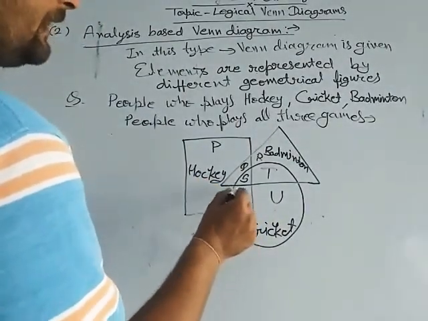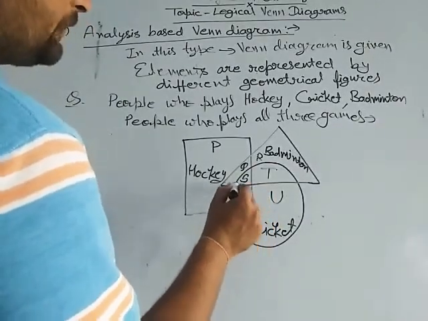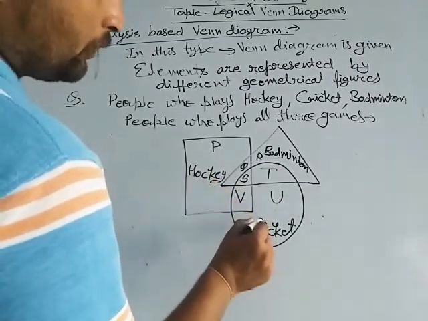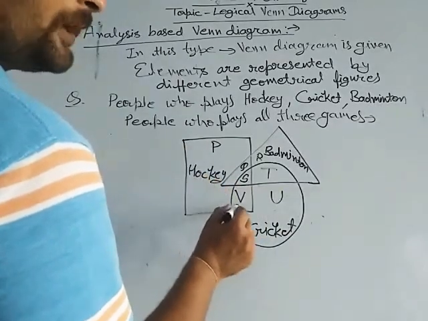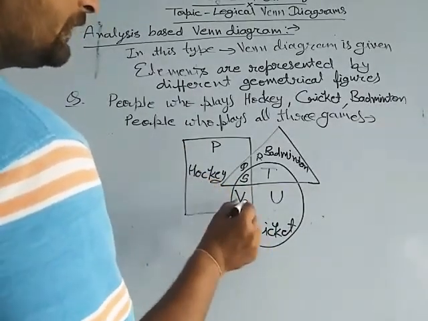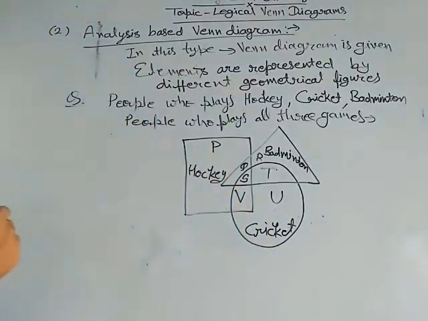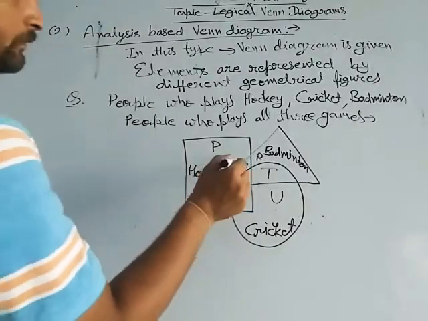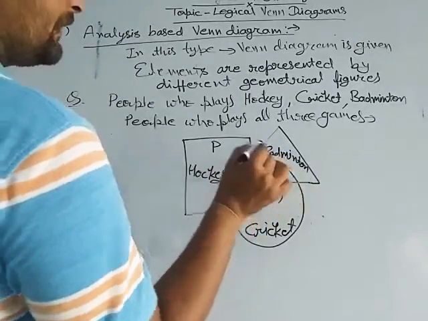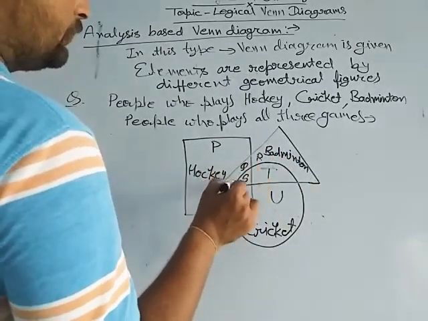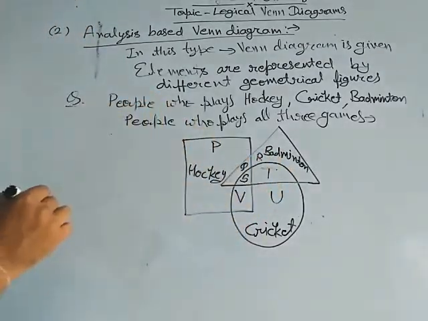Here the circle and square are combined, and the slot V represents the people who play hockey and cricket, because square and circle are combined. Now see the slot Q. In slot Q, square and triangle are combined, and Q represents the people who play hockey and badminton both.